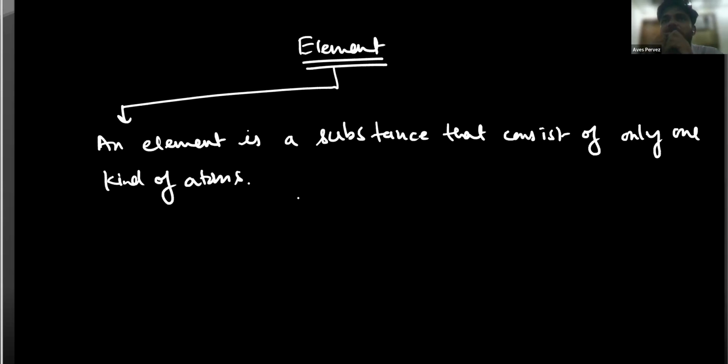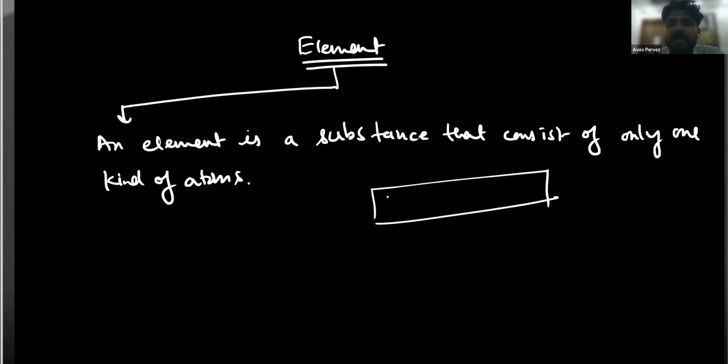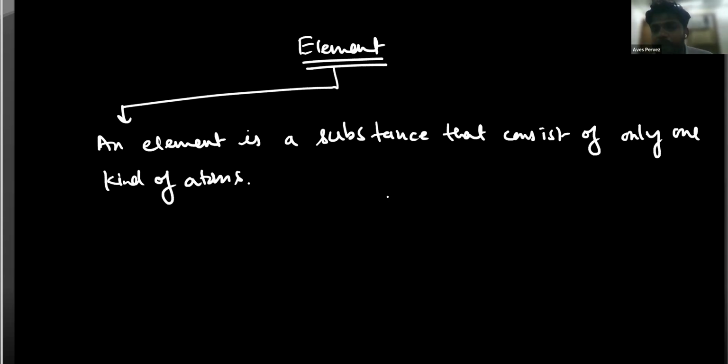If I take an example of copper, all the atoms of copper are similar to each other. Whether you take the copper from America, London, Paris, Hong Kong, Russia, anywhere, if I say that this strip is made up of copper, then the atoms of copper will be similar.